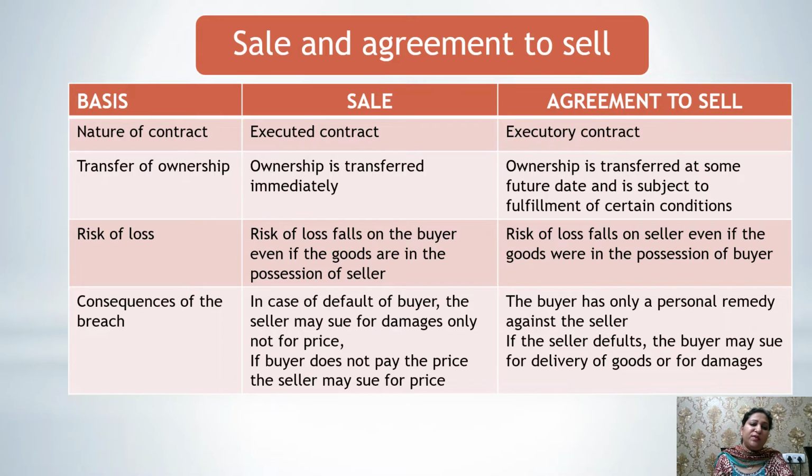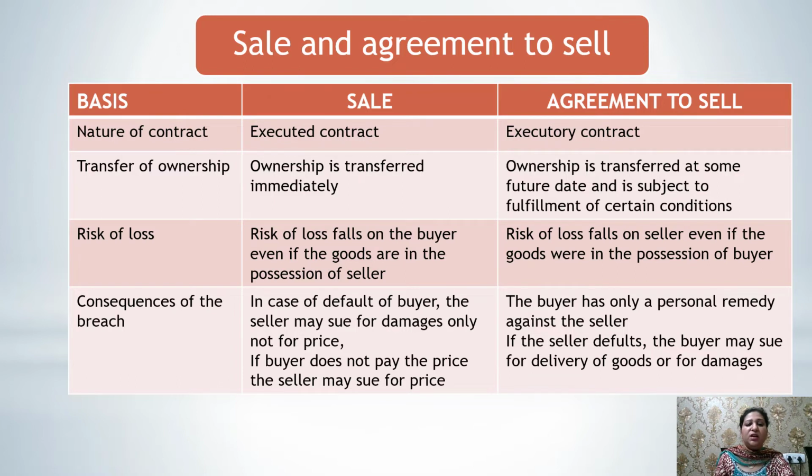Second point of difference is the transfer of ownership. In sale, ownership is transferred immediately. But in case of agreement to sell, ownership is transferred at some future date and is subject to fulfillment of certain conditions, which means only if certain conditions are fulfilled would the ownership of goods be transferred to the other party.